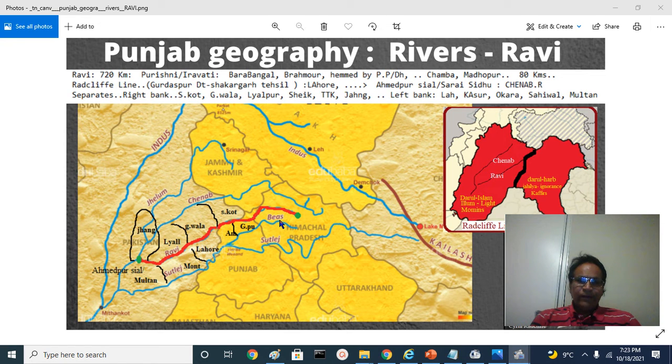On the left bank, it has the rest of the Gurdaspur district, Pathankot and Gurdaspur and Batala, Ajnala, Amritsar, Tarn Taran, Lahore, Kasur and Raiwind and the entire Montgomery district or Sahiwal district, that is Okara, Vehari, Pakpattan and Sahiwal and so on.